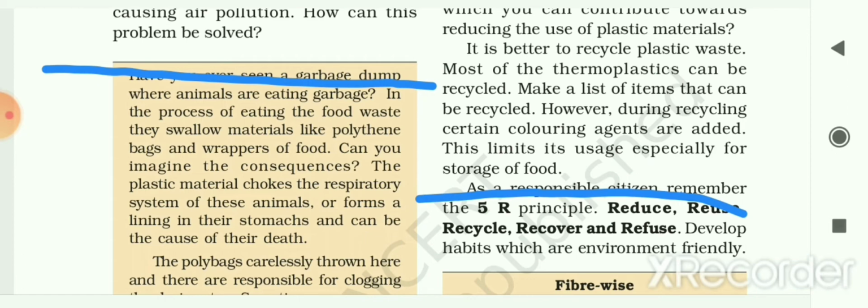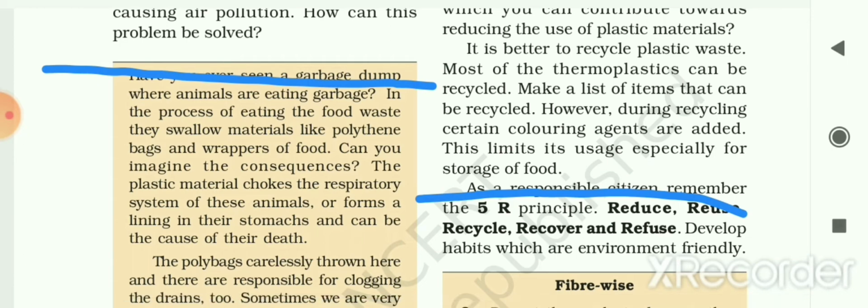So make a list of the items that can be recycled. The example of thermoplastics, that are the example of the plastic which can be recycled. The plastic containers we are using, that is a kind of thermoplastic, and we can recycle that kind of plastic. However, during recycling, certain coloring agents are added. So this limits these uses, especially for storage of food.